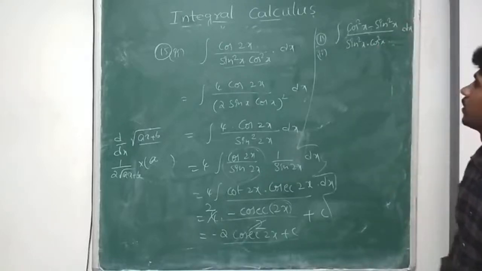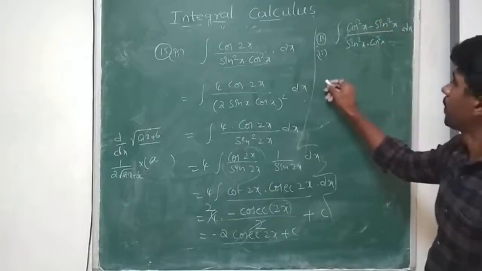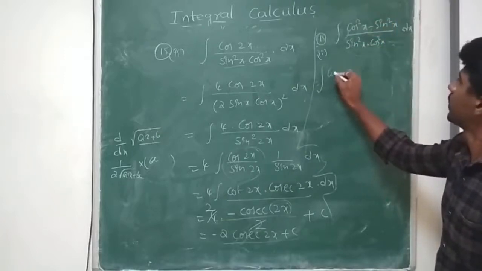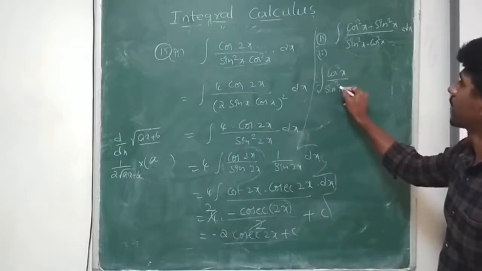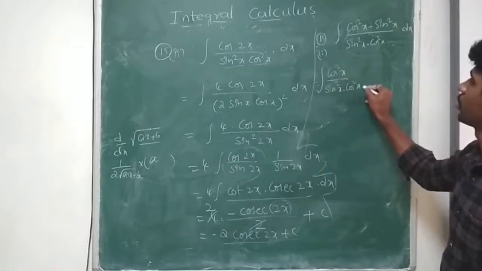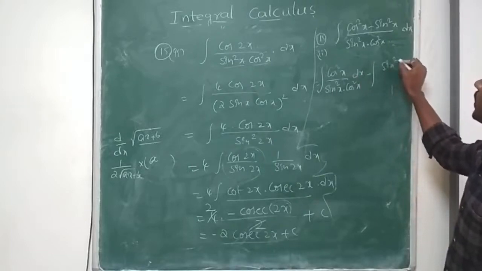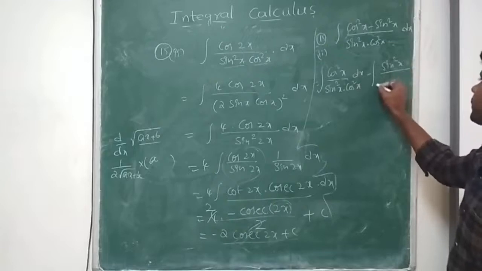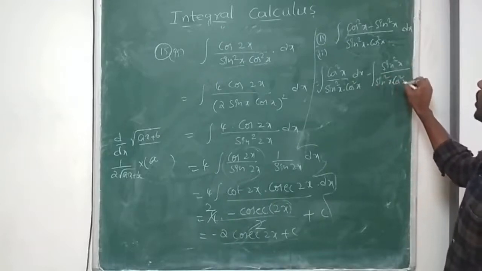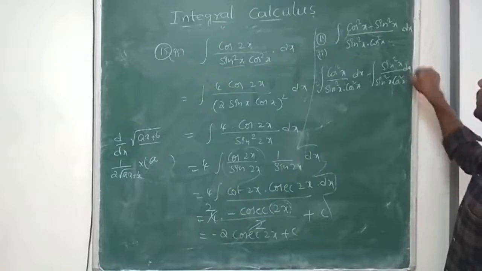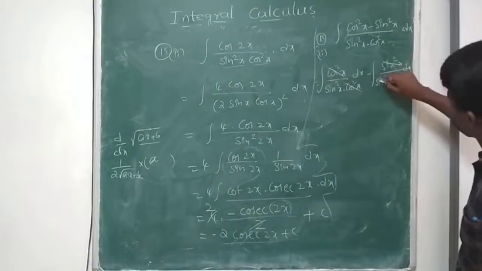Now I just split it. So I can write it as integral cos square x by sin square x into cos square x dx minus integral sin square x by sin square x into cos square x dx. Cos square x cancels, sin square x cancels.